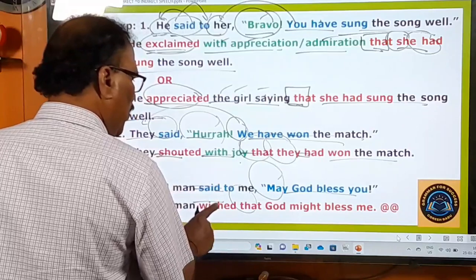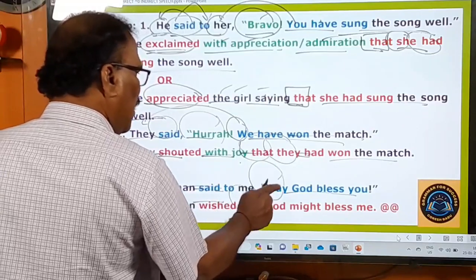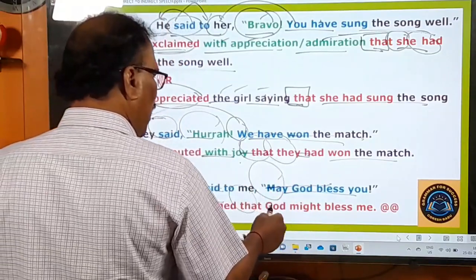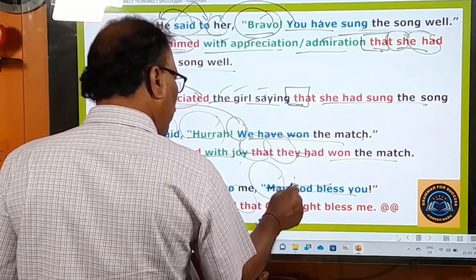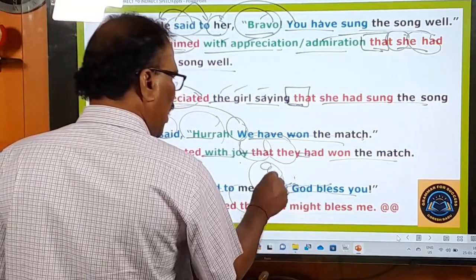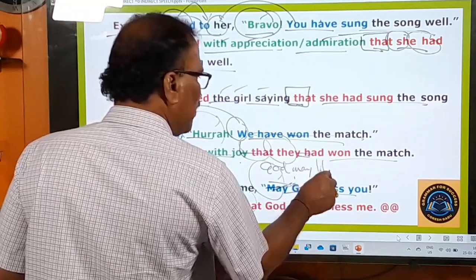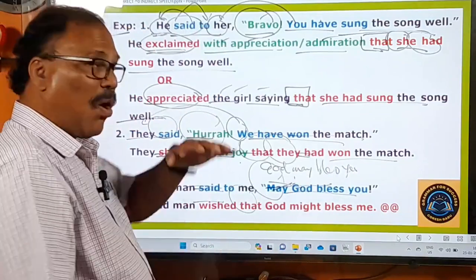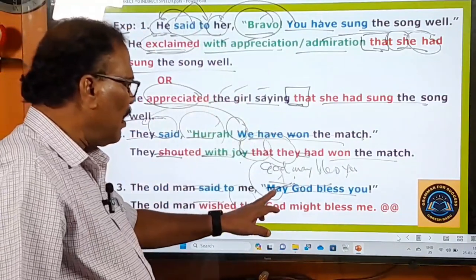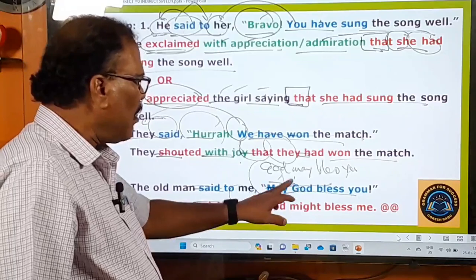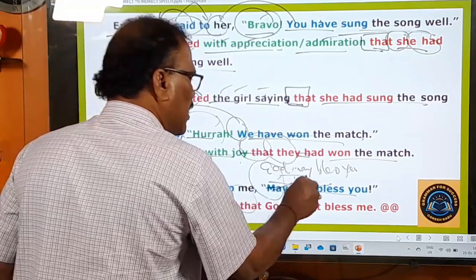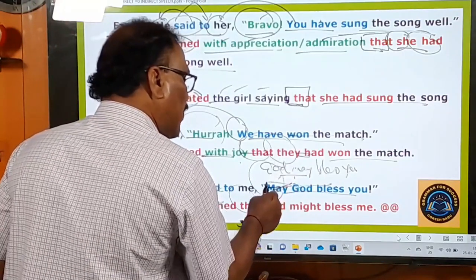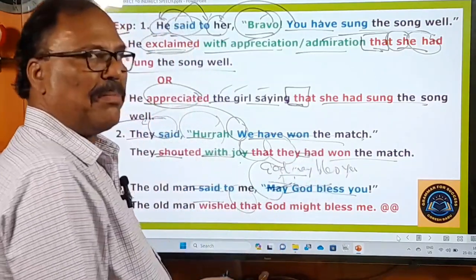Said to is turned into wished. The connecting word is used here, and here, may God bless you. This is in inversion. May God means God may bless you, that is the right sentence. If I say God may bless you, it doesn't give that effect, and that's why I say may God bless you. When you invert these two words, it will have its own effect. That's why may God bless you is right, and God may bless you is not the right one.